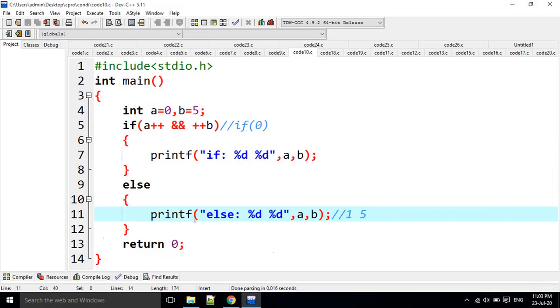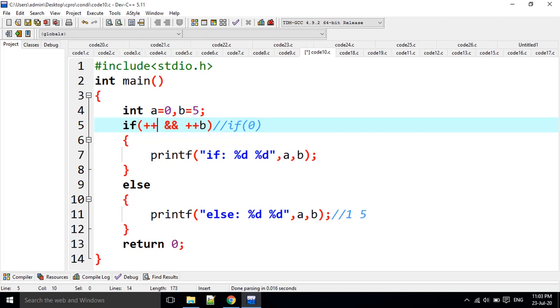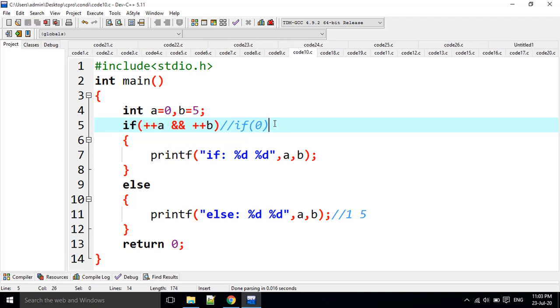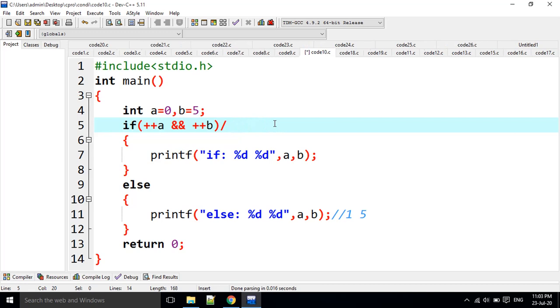For example, if I change this post increment to pre increment, what happens here? For example, plus plus A means the A value is going to be incremented first, that is 1, so A value is modified to 1, and the logical AND operation works. If one statement is true, then it automatically moves to B also.